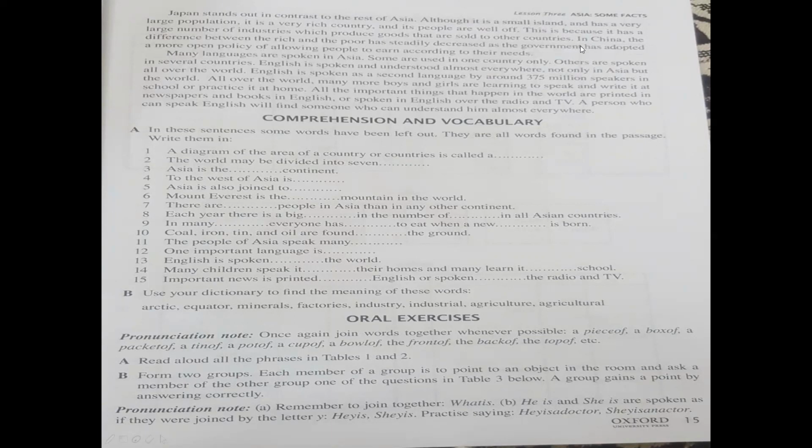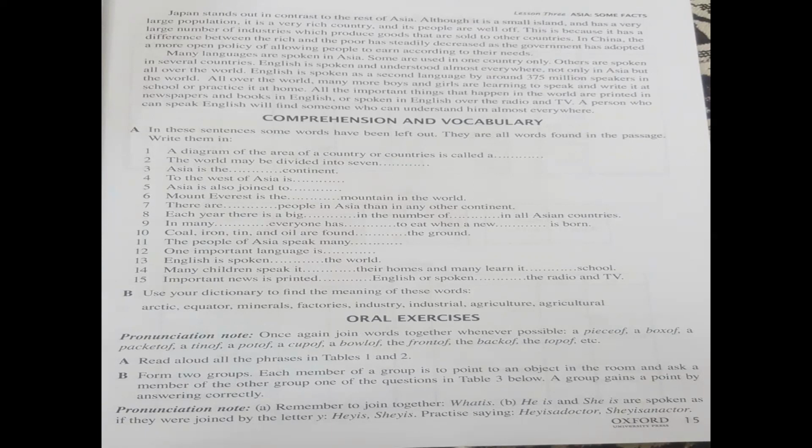Dear students, here in this line, it is written for China that the difference between the rich and the poor is decreasing in China. What is the reason that the difference between the rich and poor is decreasing?